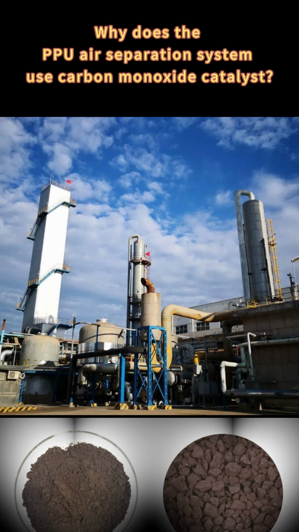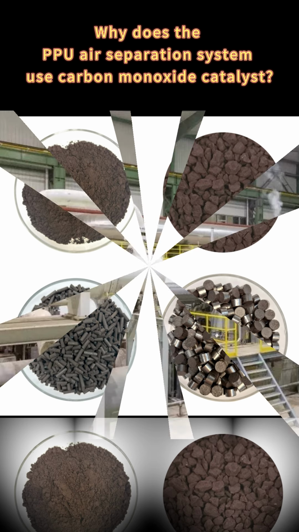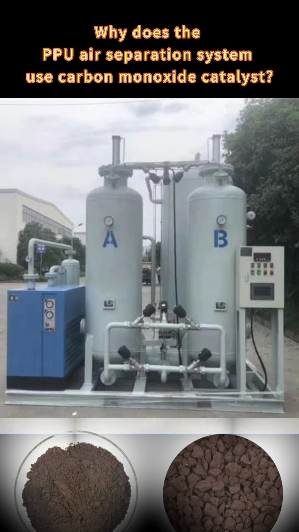They can quickly capture carbon monoxide molecules in the gas and adsorb carbon monoxide on their own surface. Under certain conditions, the catalyst can also cause carbon monoxide to react with oxygen and convert it into harmless substances such as carbon dioxide. Therefore, carbon monoxide catalysts play a huge role in the PPU air separation system.